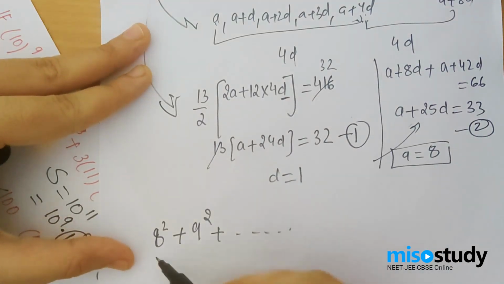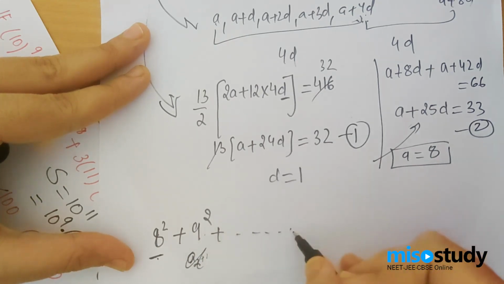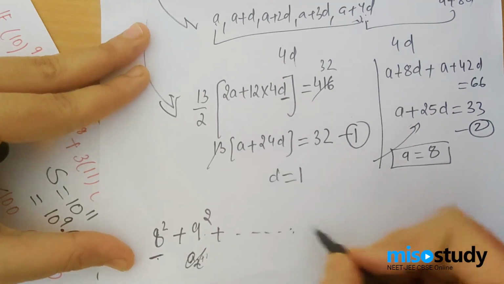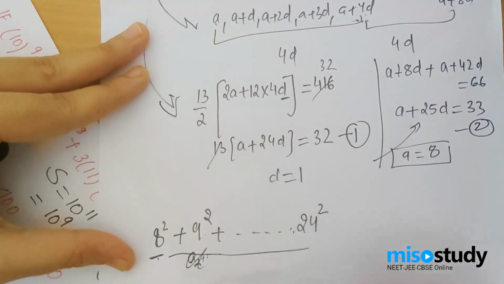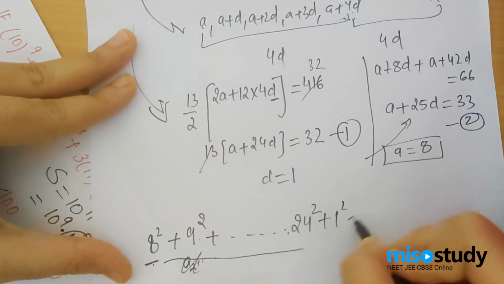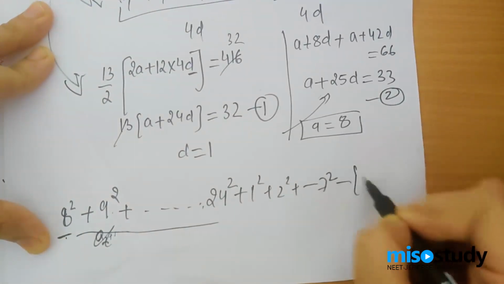A17 would be, now if you see, this was A1 and you are adding 1 plus 7 making it 8 squared. This was A2. You are adding 2 plus 7 and making it 9 squared. So you have to add 7. So once it's 17, 17 plus 7 makes it 24 squared. So you need to evaluate this. Now for this, let me add 1 squared plus 2 squared till 7 squared, and since I'm adding, let me subtract that too.